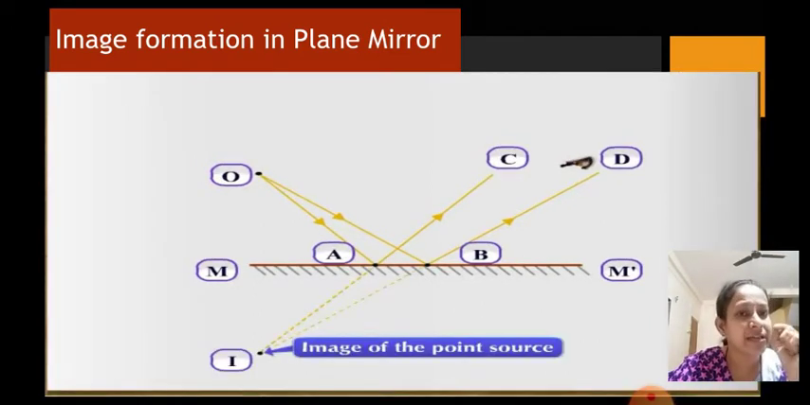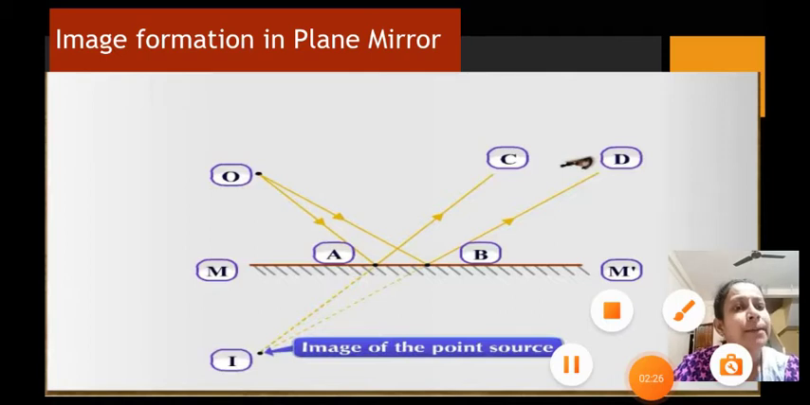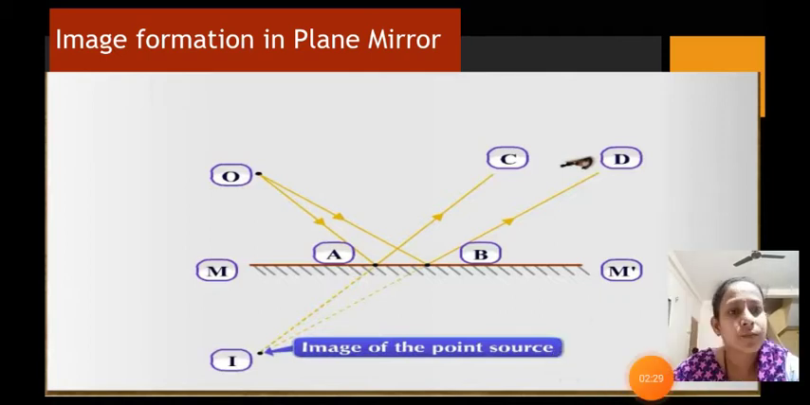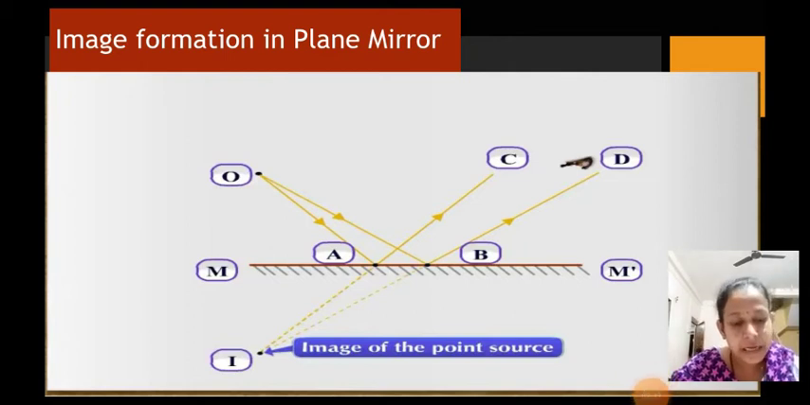When we try to see this point source, it appears to be coming from the mirror. Actually it is not the point source outside the mirror, but the image of the point source which is formed behind the mirror. Due to reflection, the point source appears to be coming from the mirror, and this point which you see with your eyes is nothing but the image of the point source.